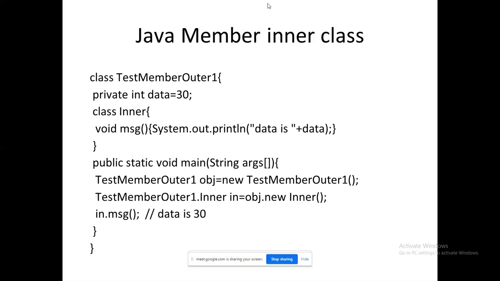So my general syntax could be: OuterClass.InnerClass innerObject = outerObject.new InnerClass(). If I access this, I can get the data available within the class. Using the inner class object only, I access the method msg, and finally it prints my data. Okay, this is the member inner class. Only the accessing syntax varies here.